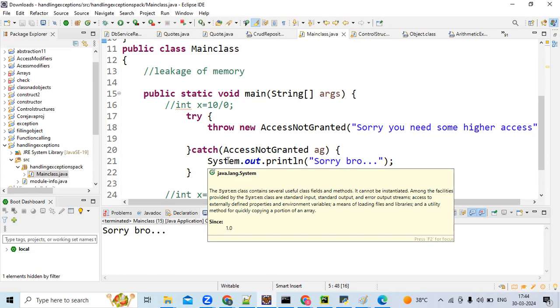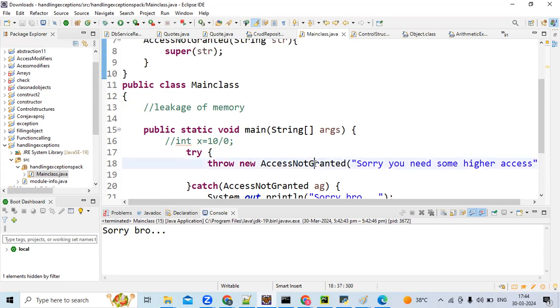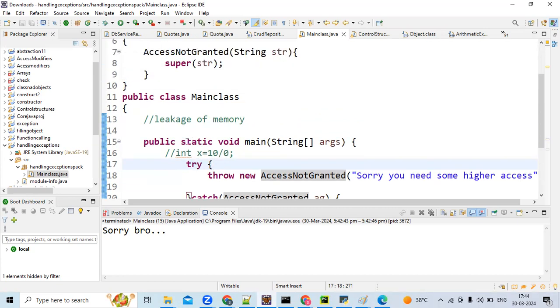Now, before going to create our own custom checked exception, we'll see how to handle basic checked exceptions. Then we'll see how to create our own checked exception, like this authorized access not granted exception. As I said, how many ways are there to handle a checked exception, Suman? Two ways. What are they? By using try catch. Second one is by using the throws keyword. Not throw, throws. First we'll see.